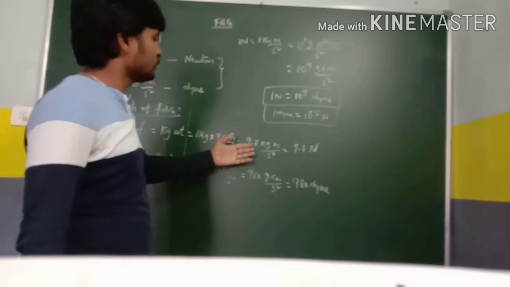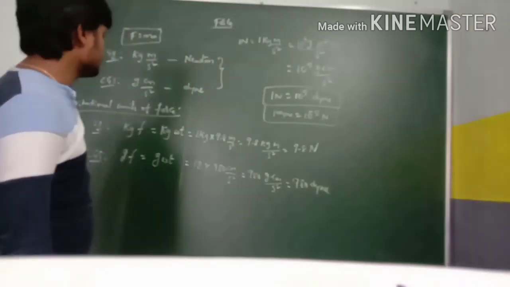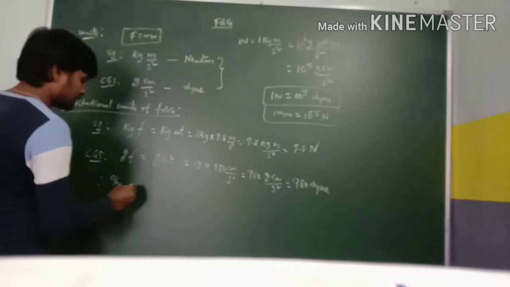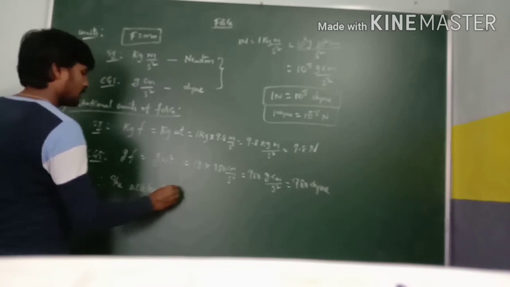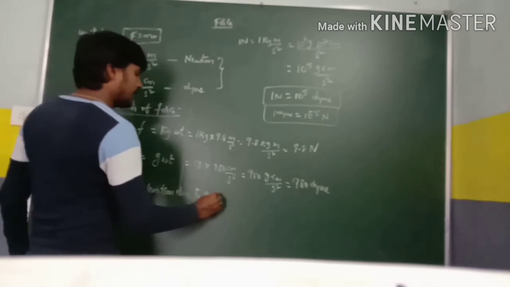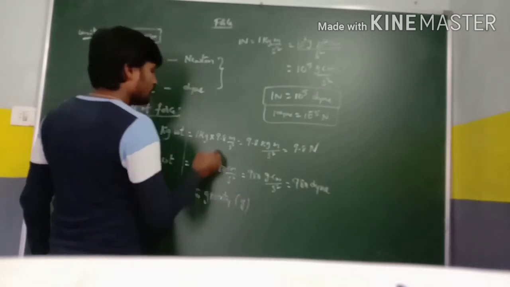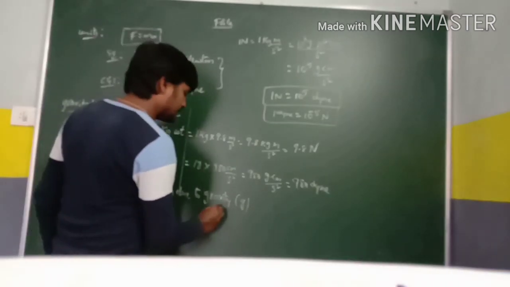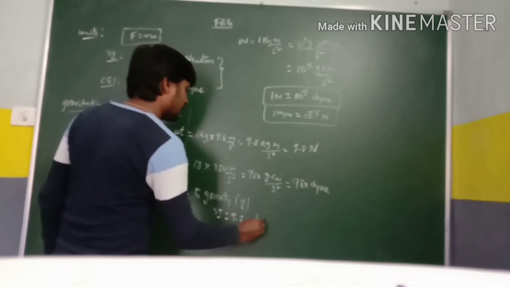Why are we multiplying with only 9.8 and only 980? Because the acceleration due to gravity is denoted by the letter small g, and the value in the SI system is 9.8 meter per second square.